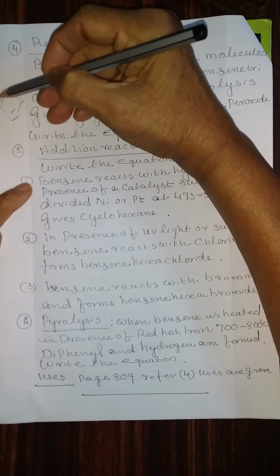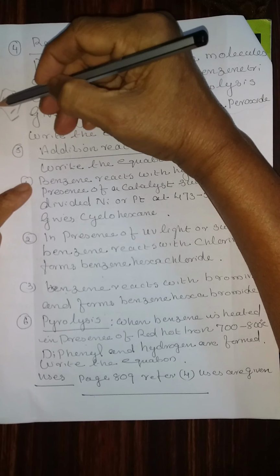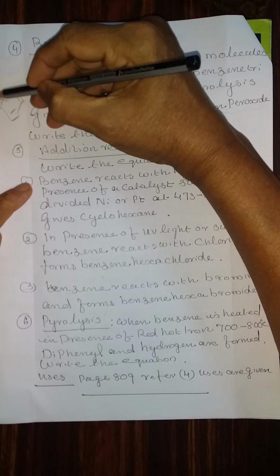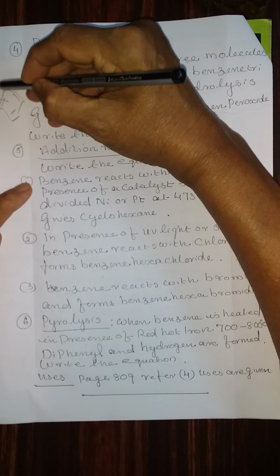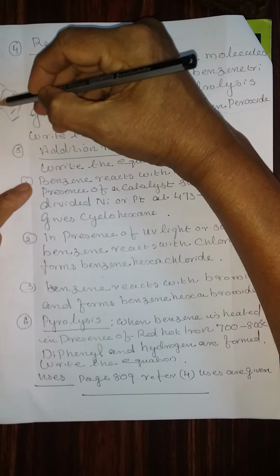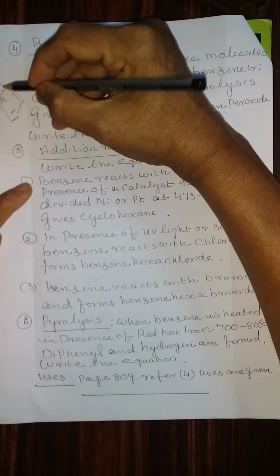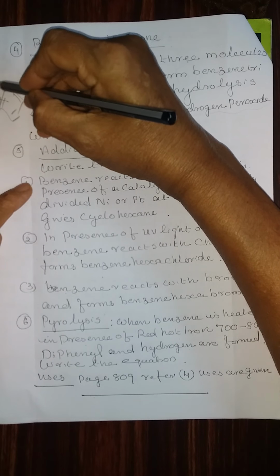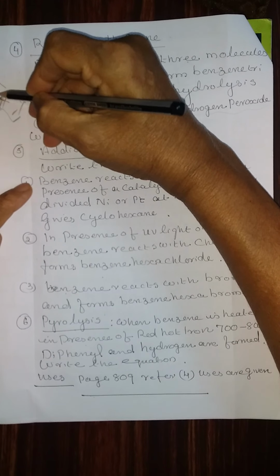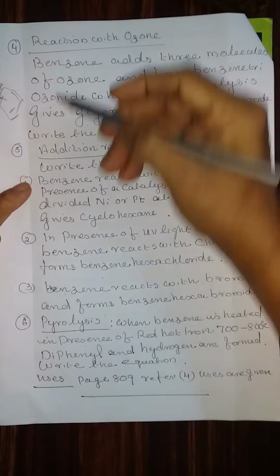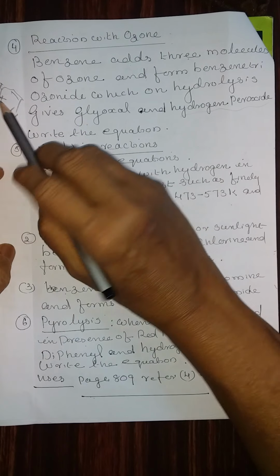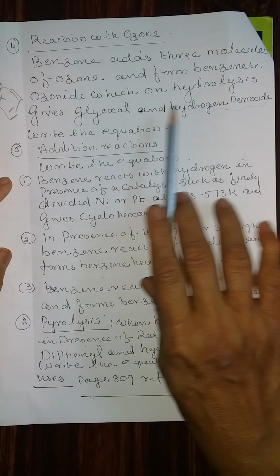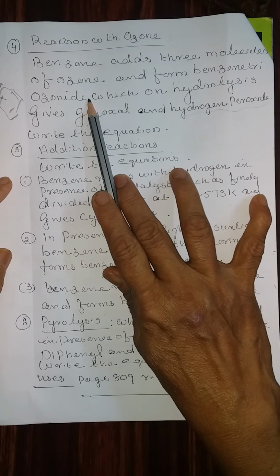The double bond, wherever it is, at that 3 position it will break. Both the bonds will break. And one bond will get attached to one oxygen and the second bond will get attached to the 2 oxygen atoms. That is one bond with 2 oxygen and another bond with 1 oxygen. Therefore, both the bonds are used for these 3 oxygen atoms. Therefore, the benzene triozonide formula is given.